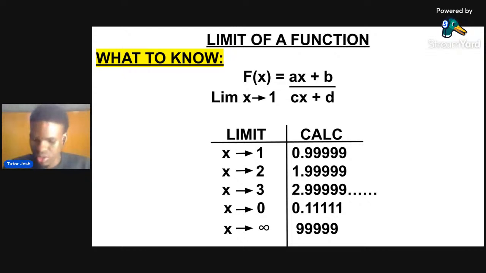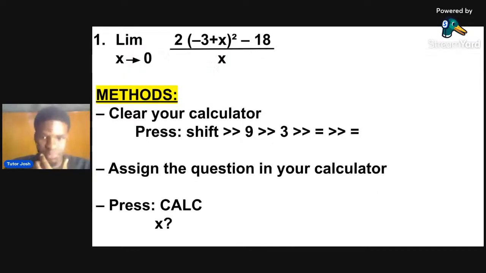I'm seeing "gotten" already. Mind you, this is the only way you can learn it. Tutor Josh is the only one that can teach you this. All right, so let's move over to an example.